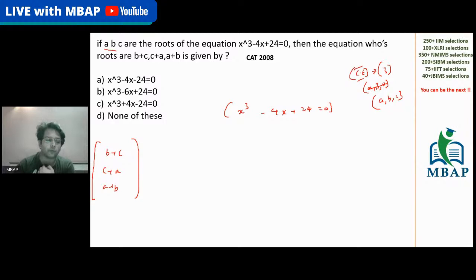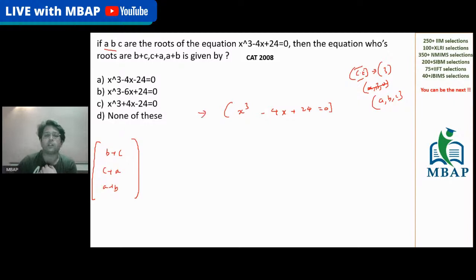So I told you the kind of question which they can ask you is, they can either give you an equation and you have to find the roots, or they can give you the roots and you would have to form the equation. Either of the two things, vice versa, will come.